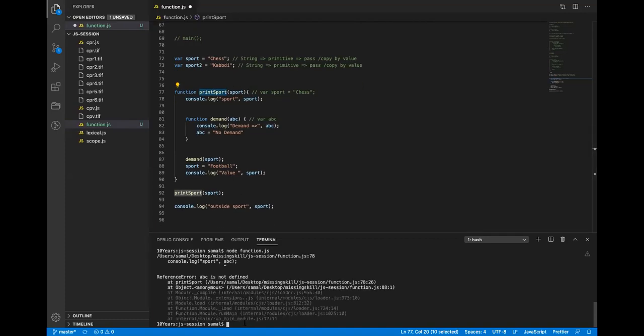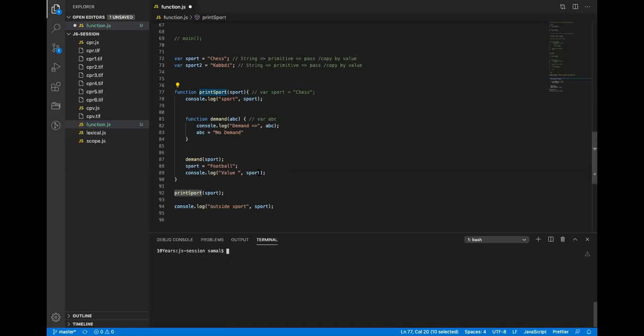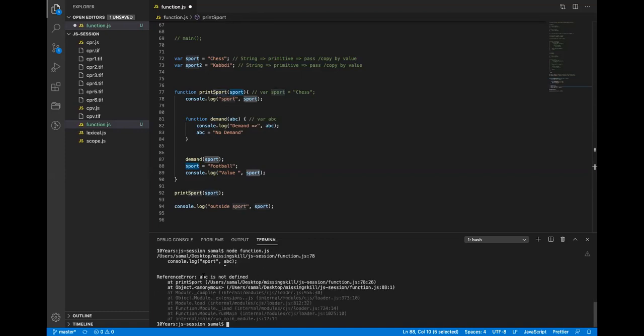If I run this, oh, something is wrong. There is a reference error. Where did I miss? What was the error? ABC is not defined, at line number 78.